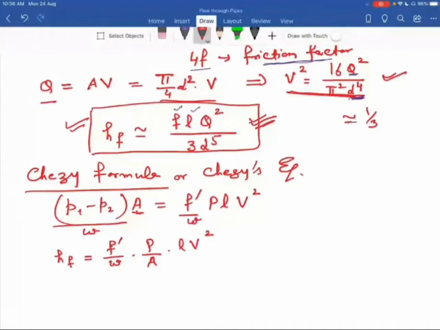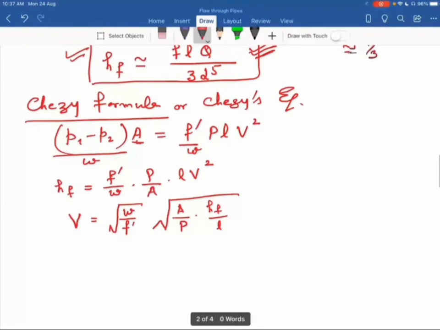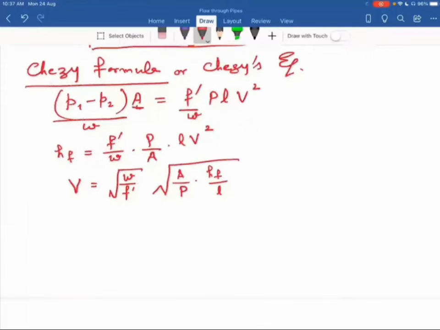Okay, so I write from this equation V. This V comes out to be under root of W by f', then A by P into HF divided by L under root. So I rearrange the terms and find out the value of V. Now, in this relation, W divided by f', this constant under root, I write it as capital C, and this is called Chezy's constant.